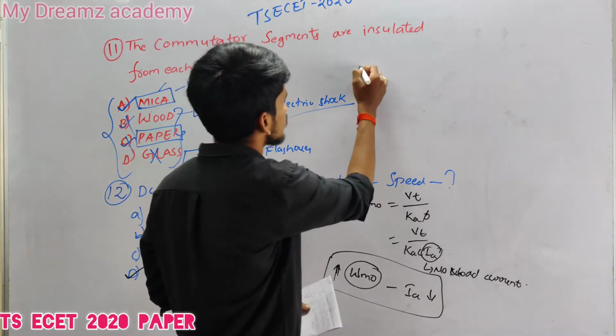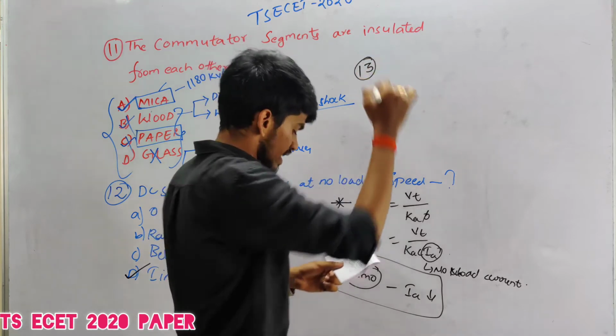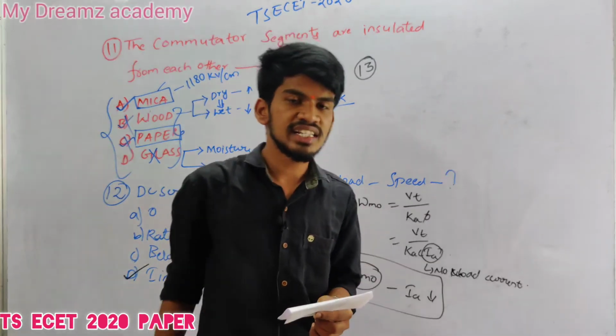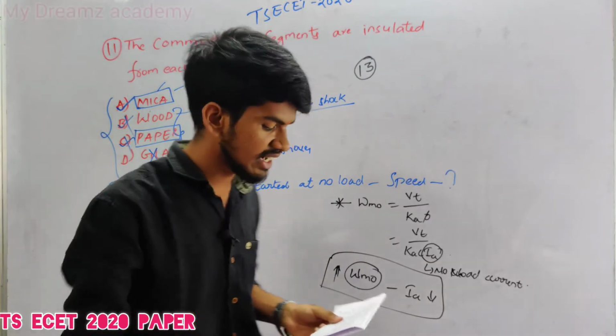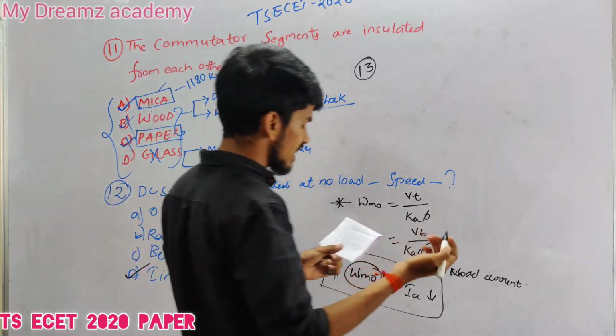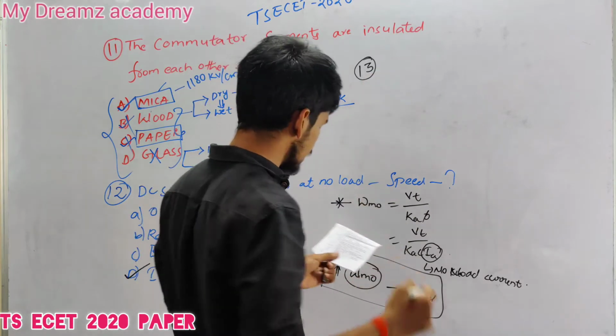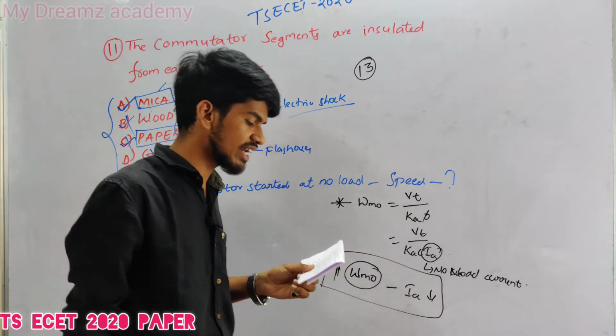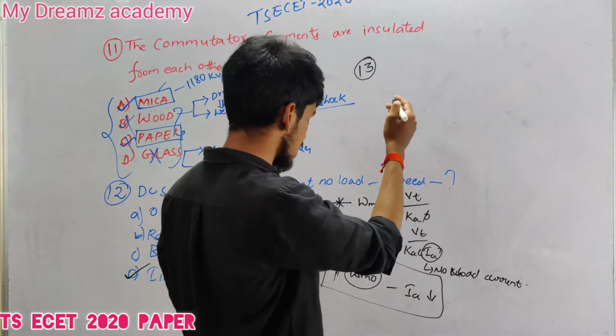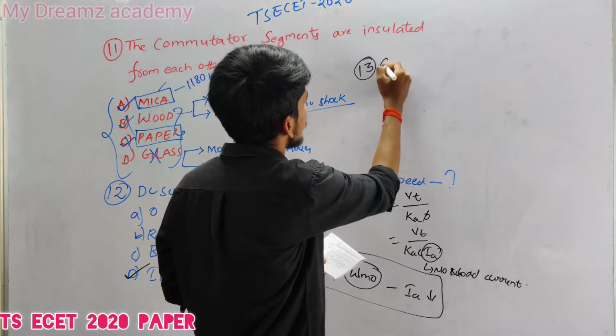Next, question number 13: a 6-pole wave-wound DC shunt generator has 300 conductors on its armature. The flux per pole is 20 milliweber. When it runs at 1000 rpm, find the EMF generated.